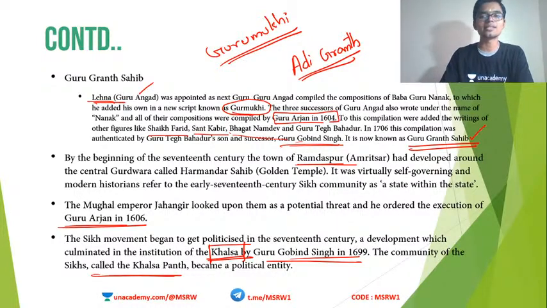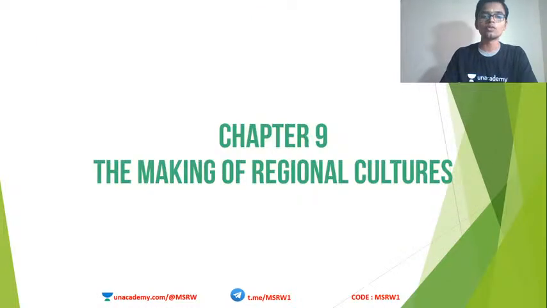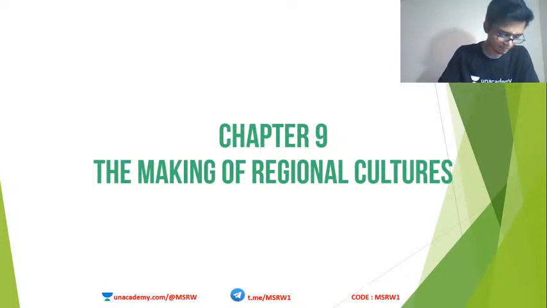So this is a basic idea about how Guru Nanak preached and his teachings, along with how the Sikh religion started to come up. Here we will end the first chapter. This is the lengthiest chapter, and we have come to the end of it. Now we are moving on to the next one, the making of regional cultures. The different cultures in different regions we will see.